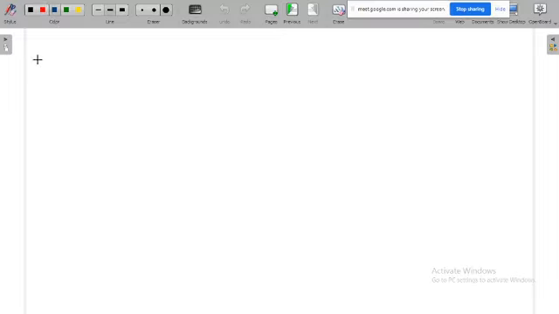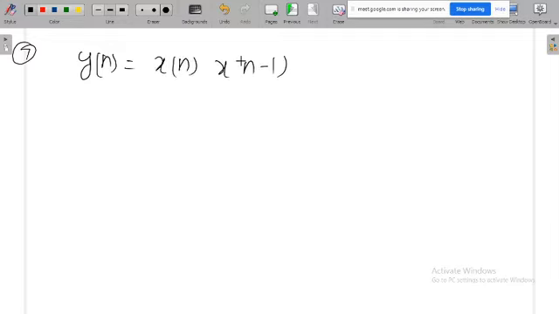Okay, next system, y of n is equal to x of n times x of n minus 1. This system is some new variety of system. It's not exactly square, but it is square with a delayed operation. It's like y equals x squared, but not directly x squared. Squaring means multiplying a value with the same value, but here it is a delayed square. You have one sample, but you multiply it with the delayed sample.